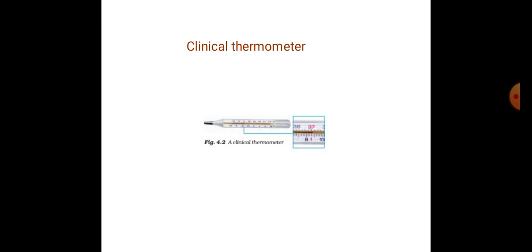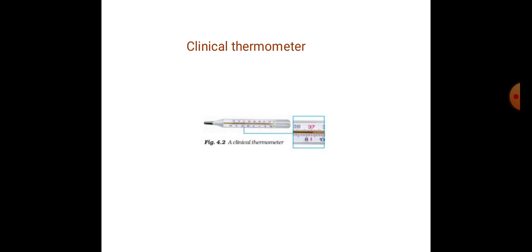Now we should know how to use a clinical thermometer. First, the thermometer should be washed before use, preferably with an antiseptic solution, and dried using a cotton swab. Hold the thermometer firmly and give it a few jerks to bring the level of mercury below 35 degrees Celsius.